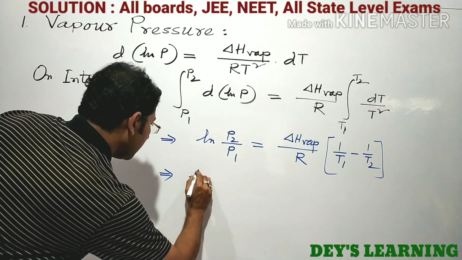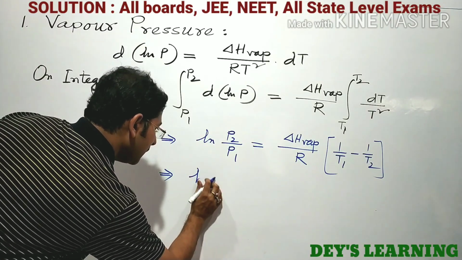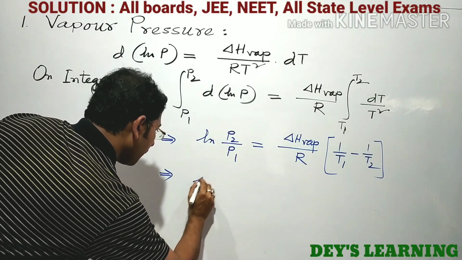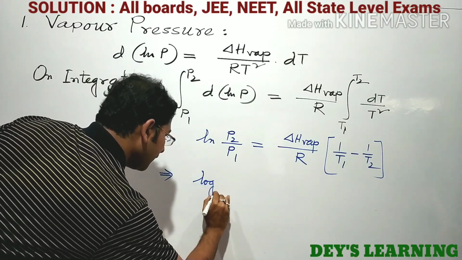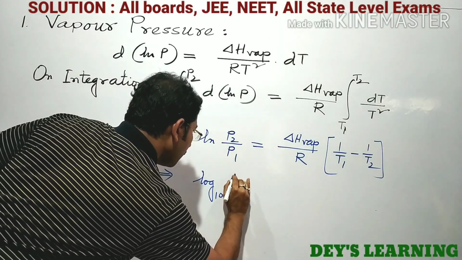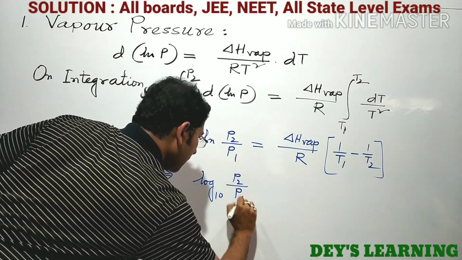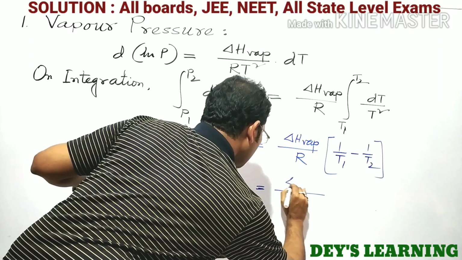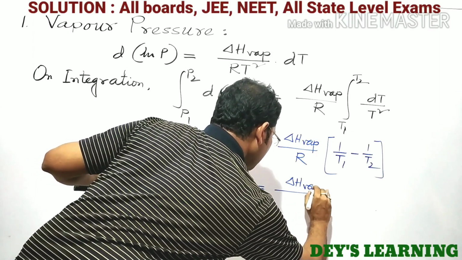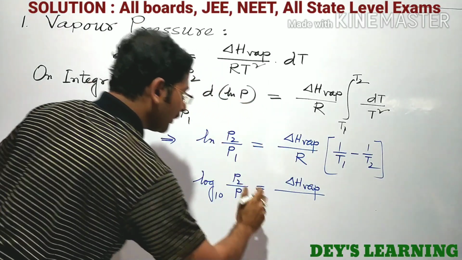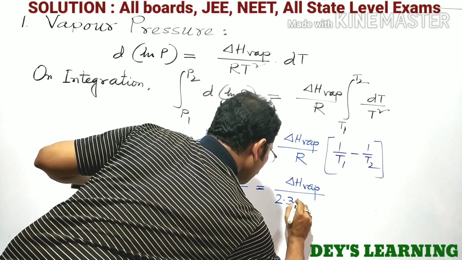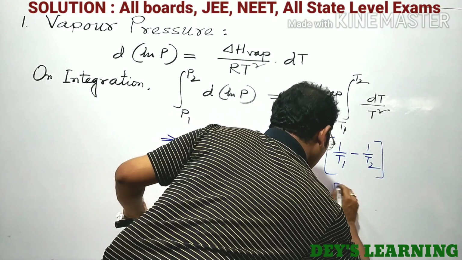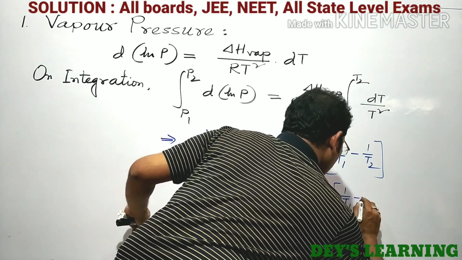So then we can write log to the base 10 P2 by P1 equal to del H vaporization by 2.303 R into 1 by T1 minus 1 by T2.